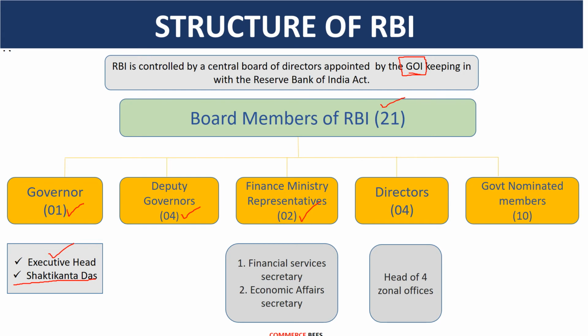the finance ministry. The first will be the financial services secretary and the next will be the economic affairs secretary, and there are 4 directors in the board, because RBI has 4 zonal offices located in Delhi, Mumbai, Chennai and Kolkata, and each director will head each zonal office. And lastly, there are 10 government nominated members. So this is the list of members of the board of RBI.